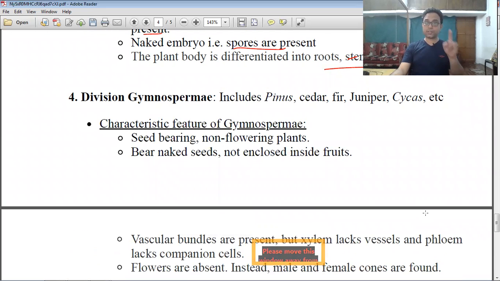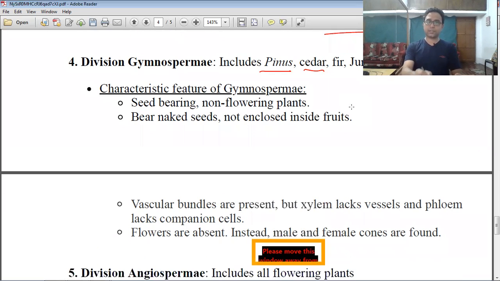Now the division Gymnosperm. Common examples are Pinus, cedar, fir, juniper and Cycas. The most common characteristic feature is that it is a seed-bearing but non-flowering plant. It bears naked seeds not enclosed inside a fruit.